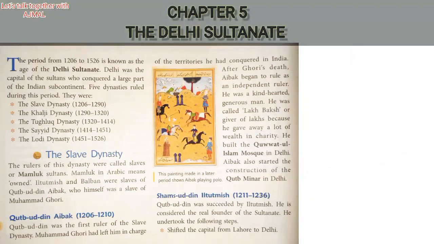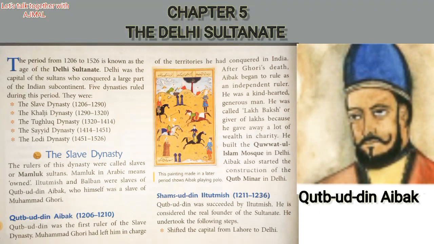The first line says that the rulers of this dynasty were called slaves or Mamluk sultans. The rulers who were ruling the dynasty were slaves, and because of that reason it is called the Slave dynasty.